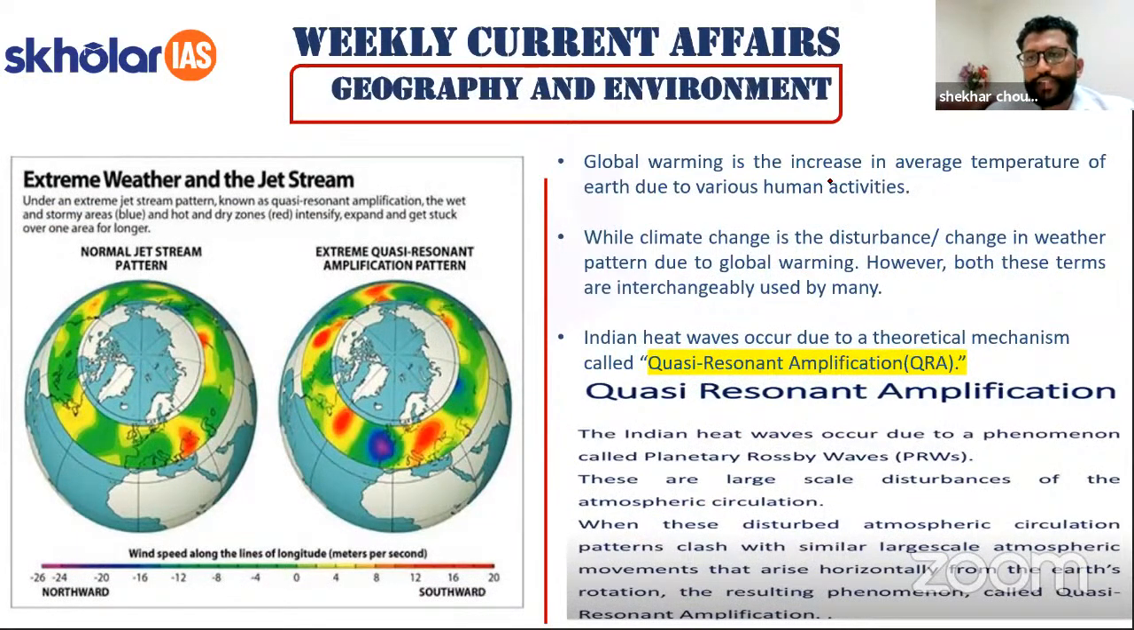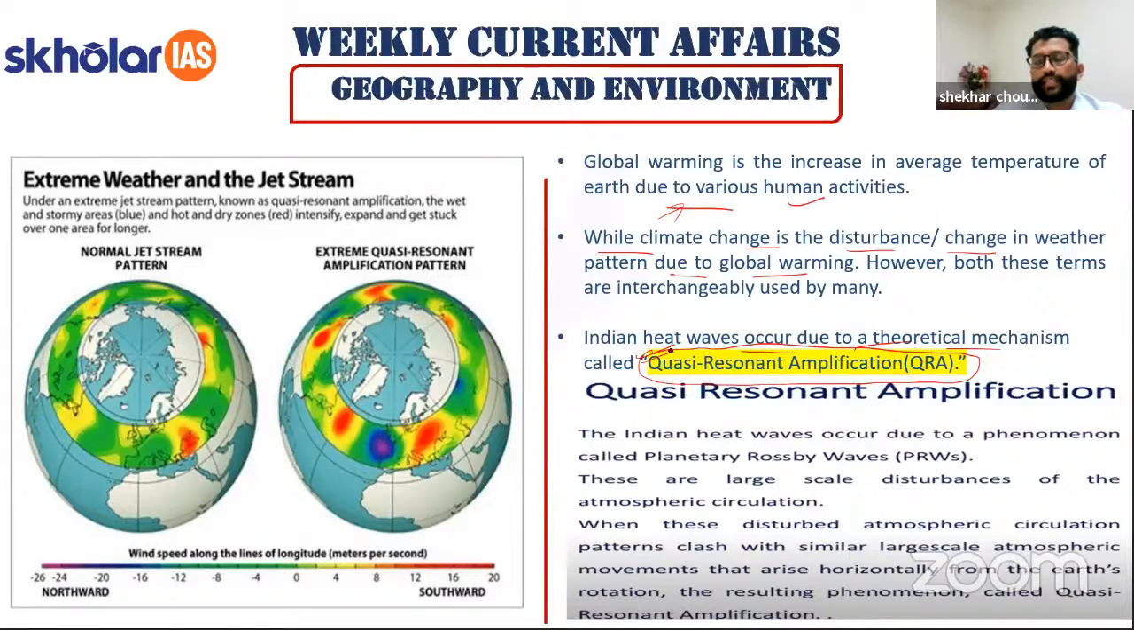So global warming is increase in the temperature of the earth due to various human activities, while climate change is disturbance, change in the weather pattern due to global warming. Though in general terms these two terms are used interchangeably, there is a difference. So climate change is disturbance in the weather pattern, right? And global warming is increase in the temperature. So Indian heat waves occur due to a theoretical mechanism called quasi-resonant amplification.